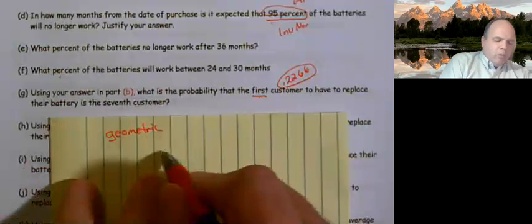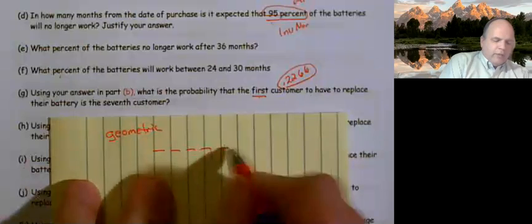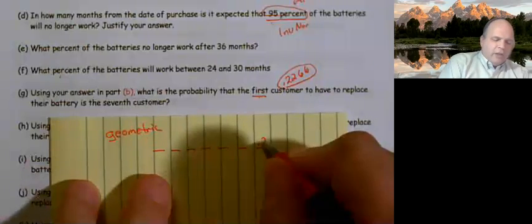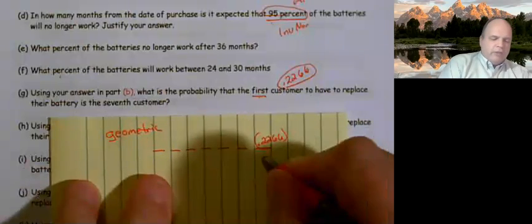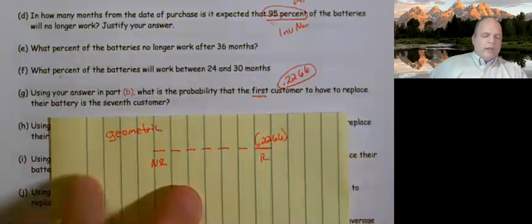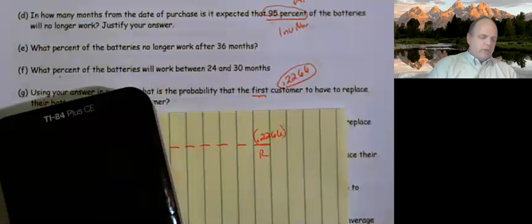So the first person replacing it is the 7th customer. That means I'm going 1, 2, 3, 4, 5, 6, 7 blanks. This one is replacing it, because that's the probability of replacing it, and these are not replacing it, so that's 1 minus 0.2266.